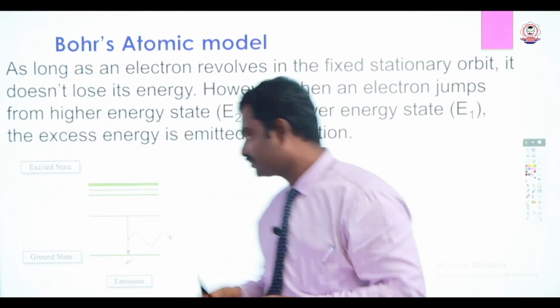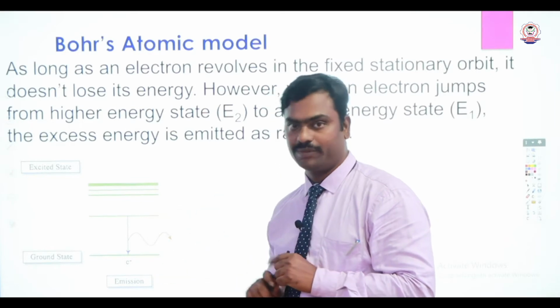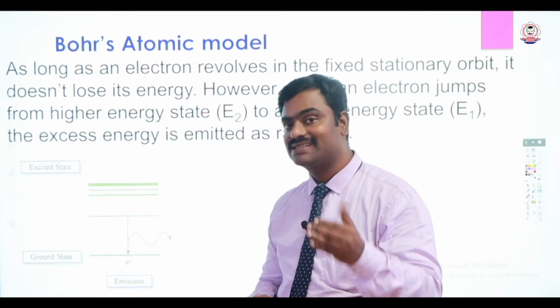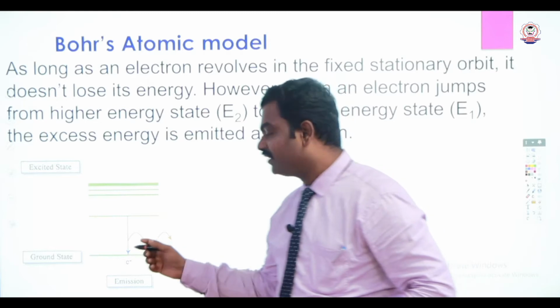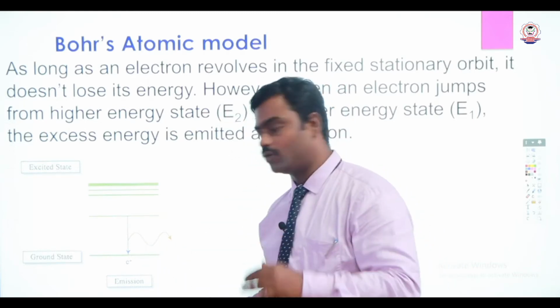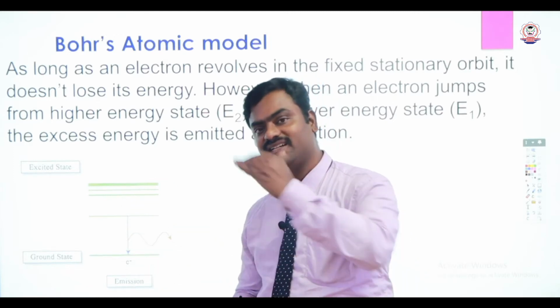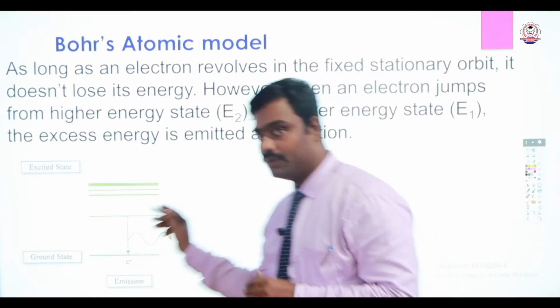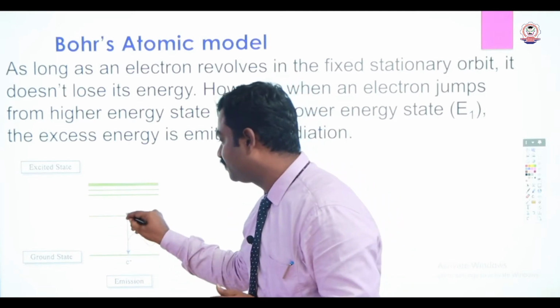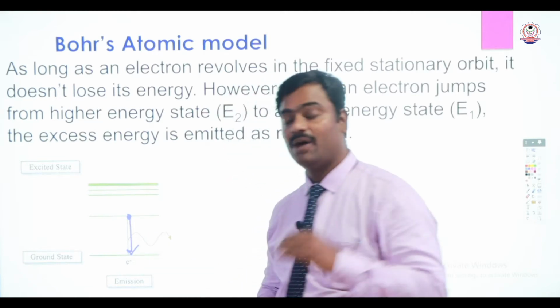See here, an electron is residing in the stationary orbit, which can be called the ground state. When we strike some energy on the electron, it gets the energy and can go to the higher energy state. Now the electron from the higher energy state is coming back to the ground state.